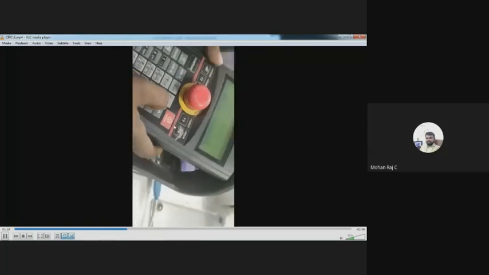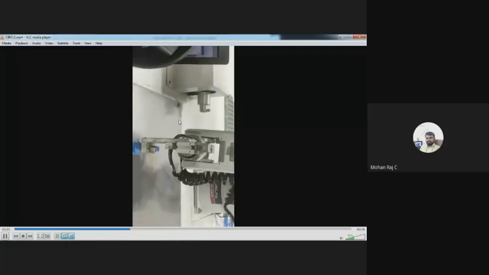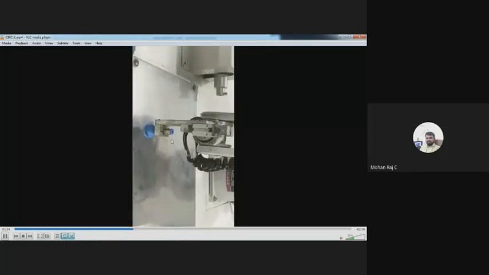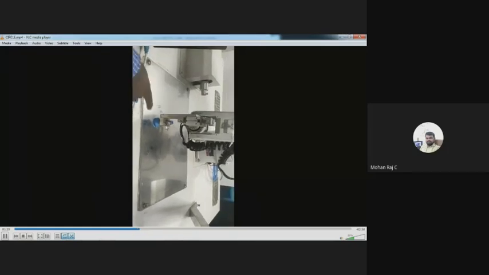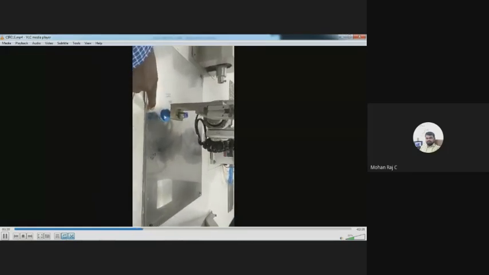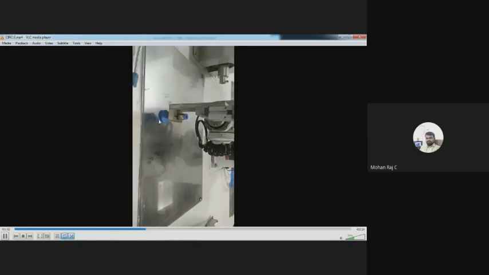So get current position. You have to click that in the software. If you click on get current position, it will automatically take the X value, Y value, Z value. After that, you have to move the gripper or tool to the P2 point. Once the tool reaches the P2 point, you again click on get current position. That position will be stored in P2. That is the meaning: the position of the robot will be stored in the point P2. After that, get current position again, then move the tool to the P3 point.